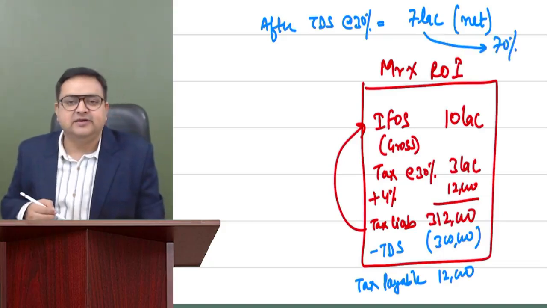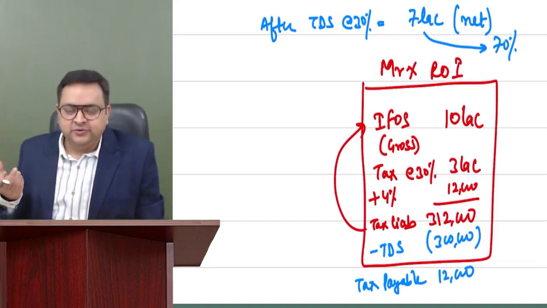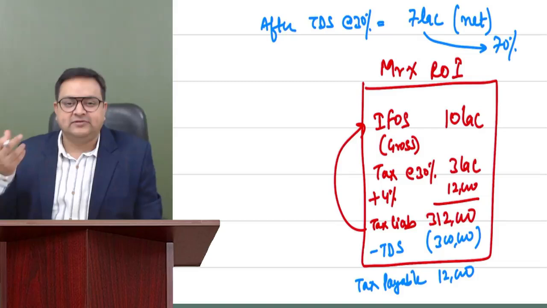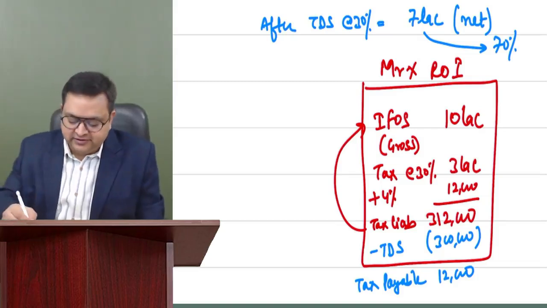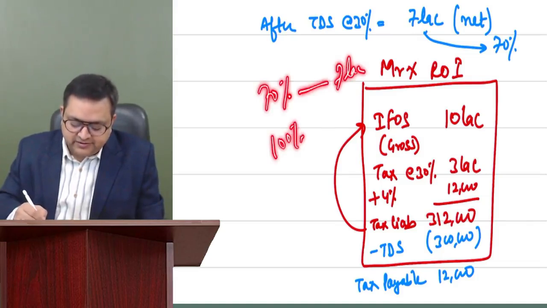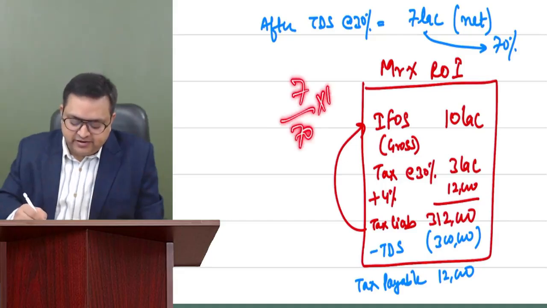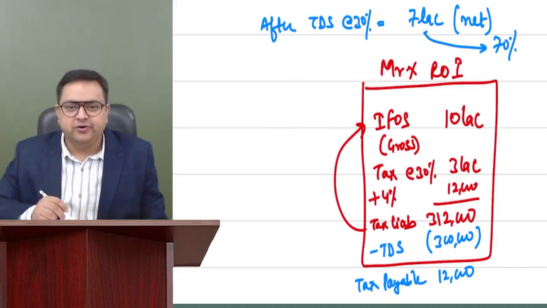It means that this is equal to 70%. And now you can easily do your maths. What would be the gross amount? Gross amount would be 100%. You can simply say, if 70% is equal to 7 lakh, then how much is 100%? So 7 lakh upon 70 into 100. You will get 10 lakh rupees. Easily you can compute, or not?